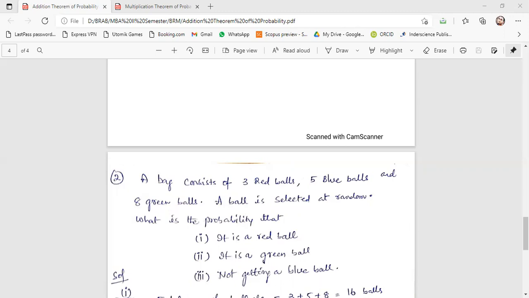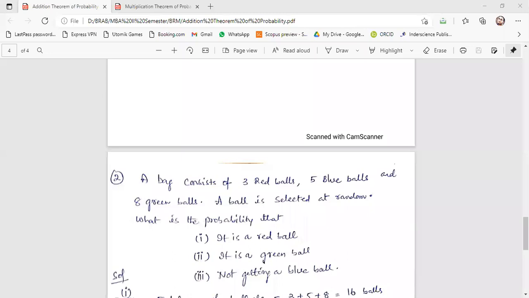Now that bag is in front of you. How do you draw at random? What do you mean by randomly selecting a ball? Like we are just putting our hand in the bag and selecting anything, whatever comes, we are picking it from the bag. Yeah, exactly correct. So randomly picking means you have not planned anything. You are just putting your hand in that bag and picking one ball.